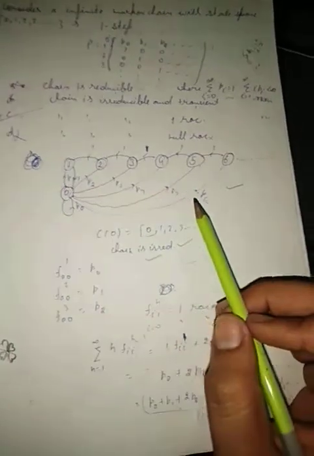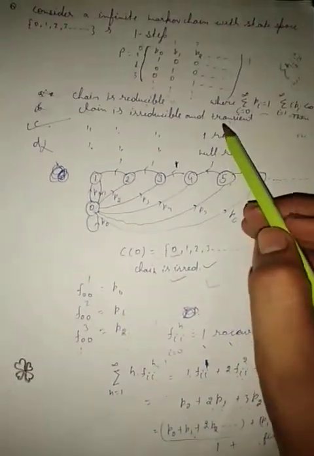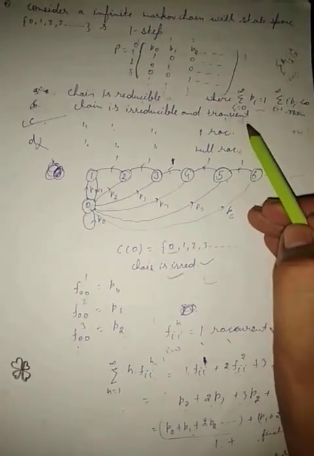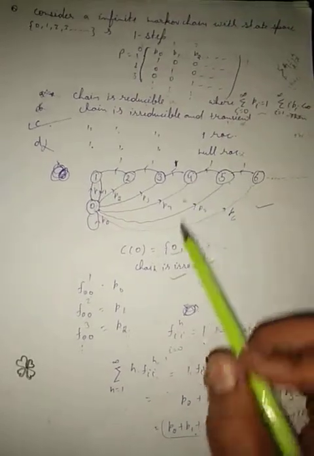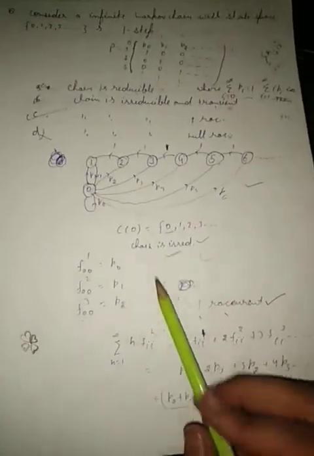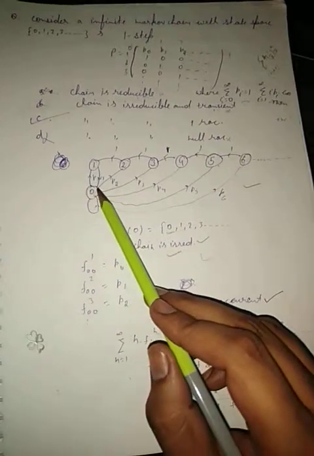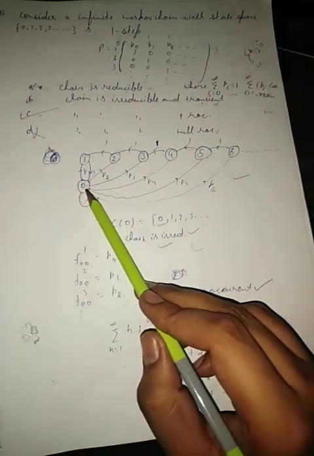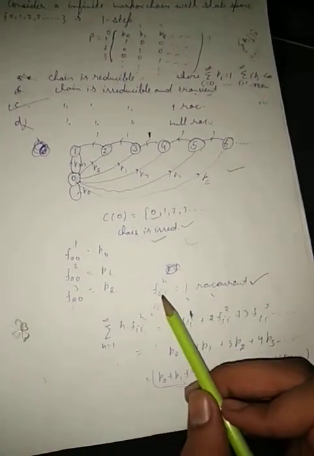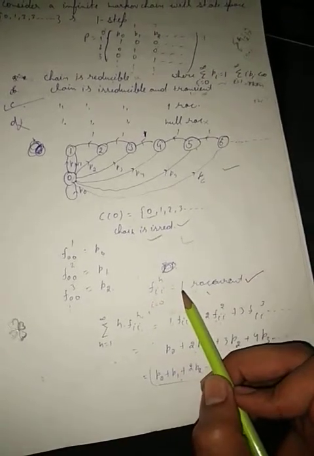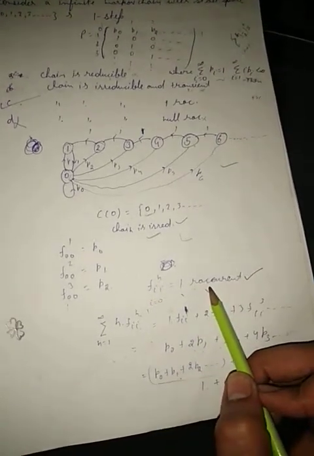So this option, transient, is wrong. Now, since they are recurrent, we have to check whether the states are positive recurrent or null recurrent. So fii is equal to 1 for all states.